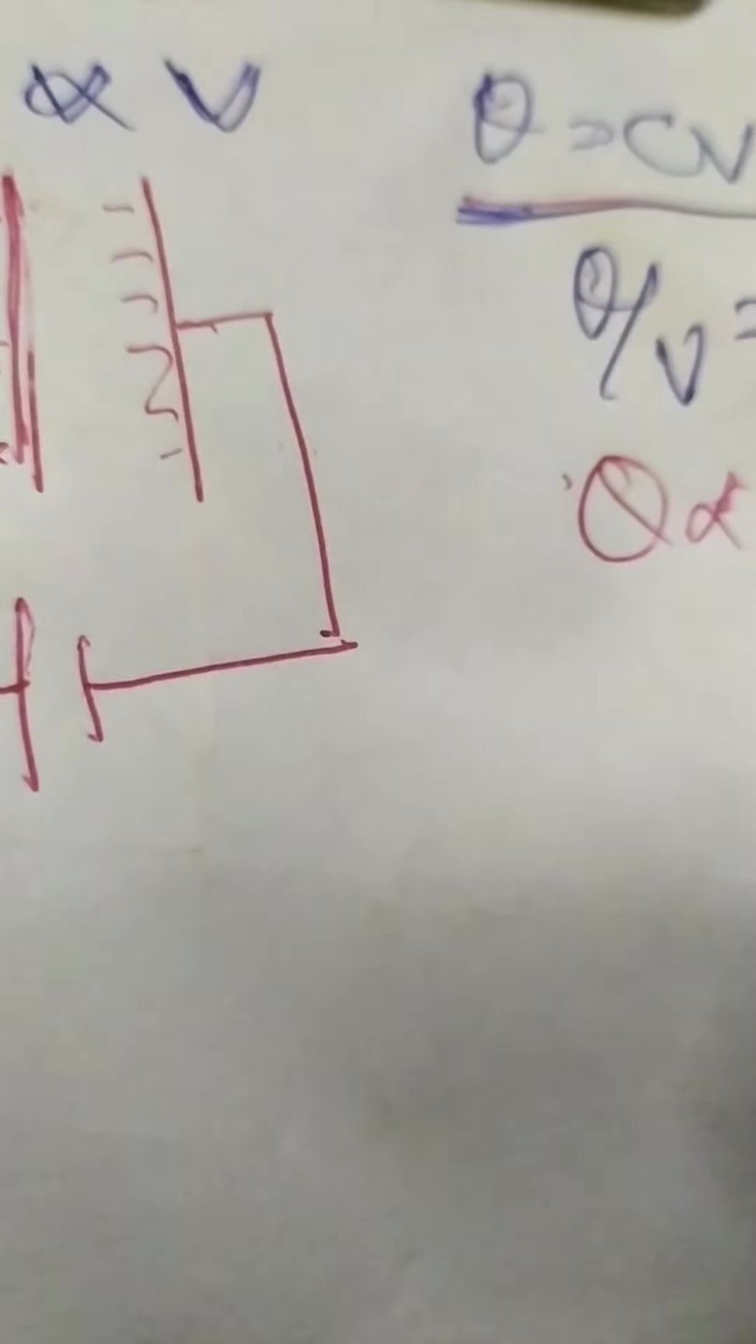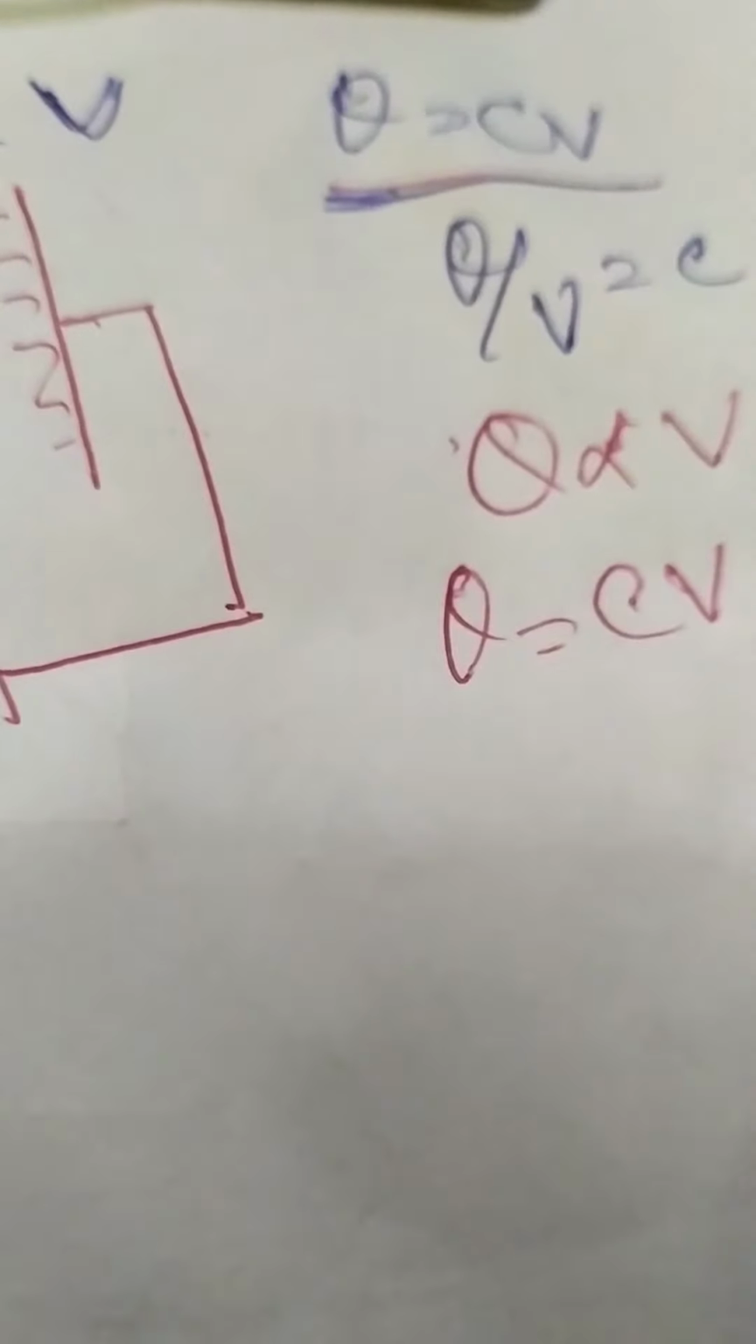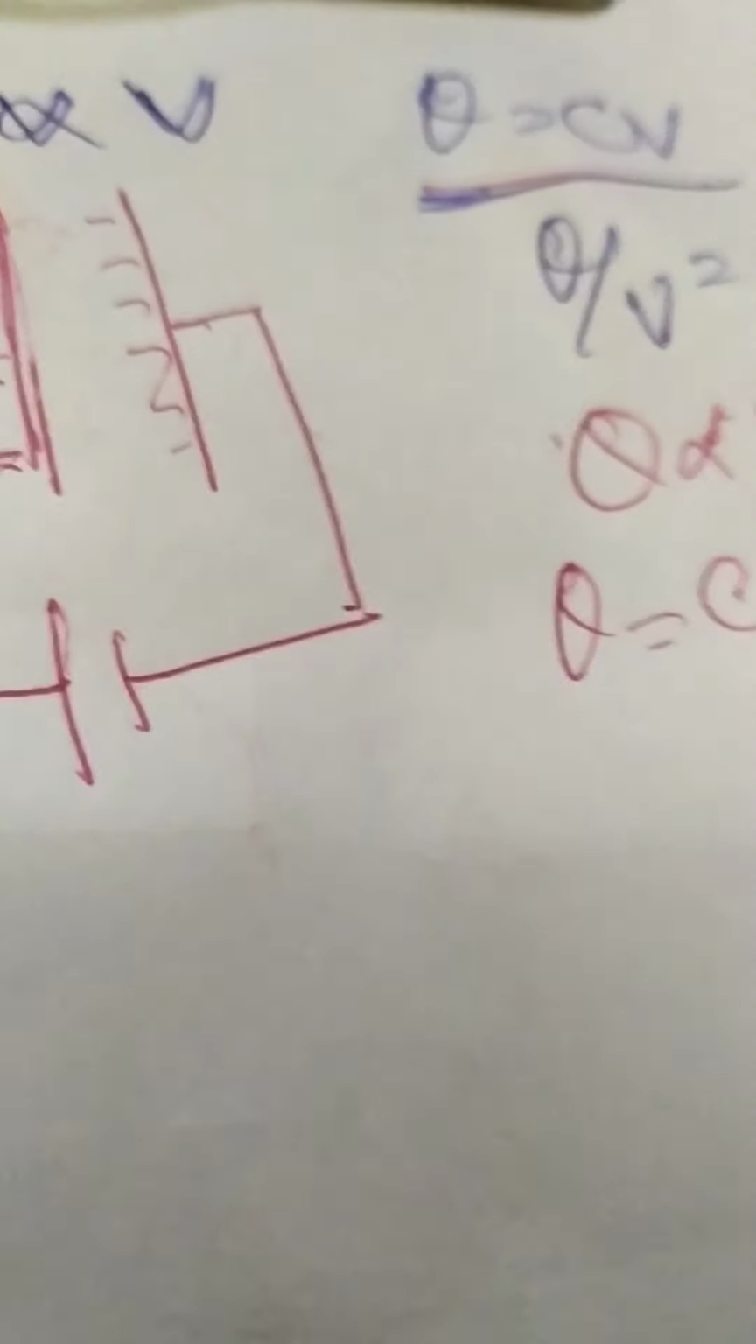So Q varies as V. Okay, so from that we can write Q equals C into V. C is the constant of proportionality, and this is also known as the capacitance. So the ratio of the charge divided by voltage is known as the capacitance of the system.